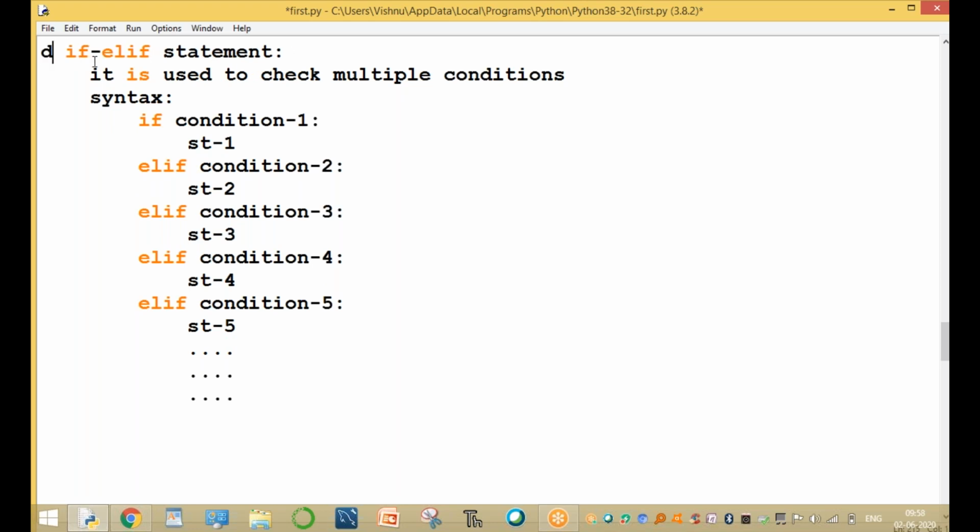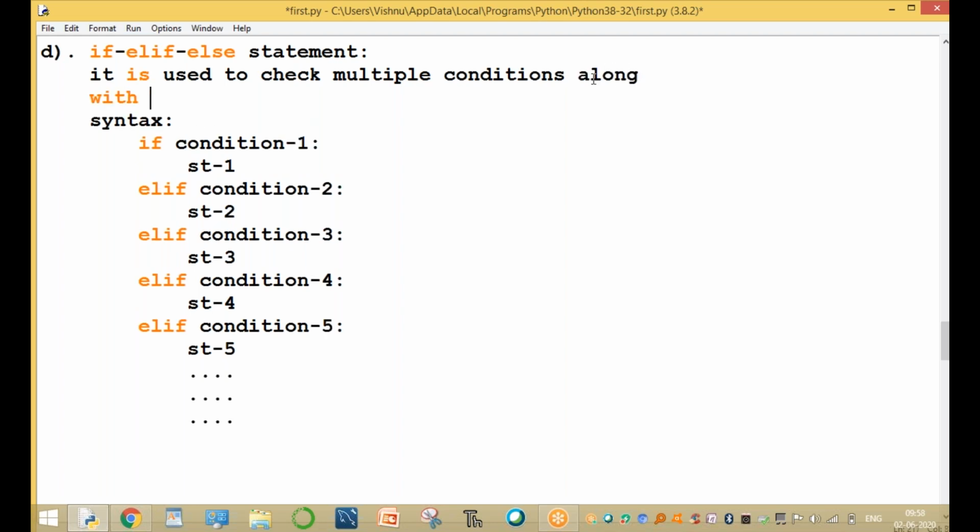So what is the else part? It is used to check multiple conditions along with an else block. Here we are using the else block. Else colon, else block statement. This is the syntax of the if elif else.